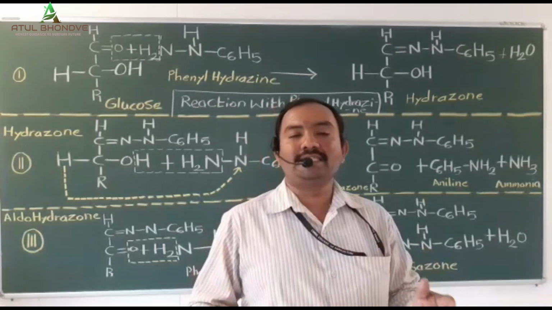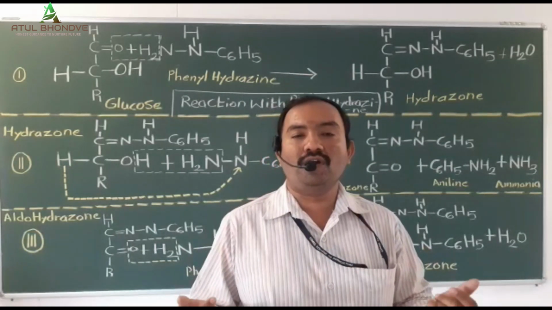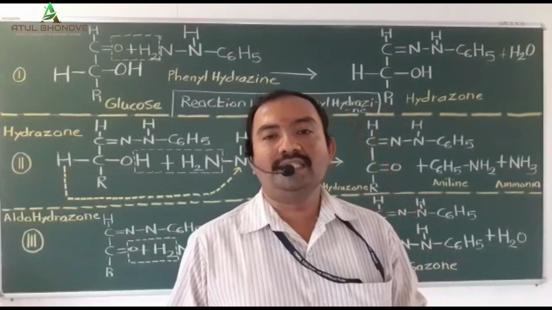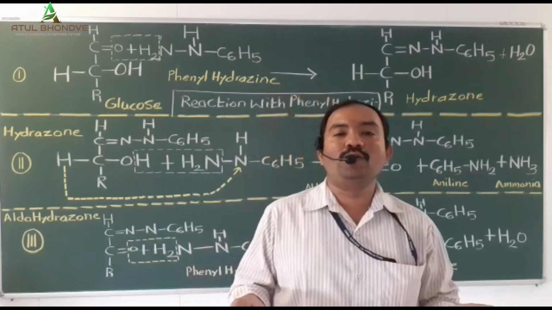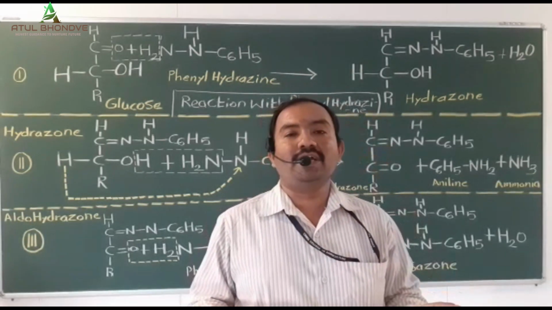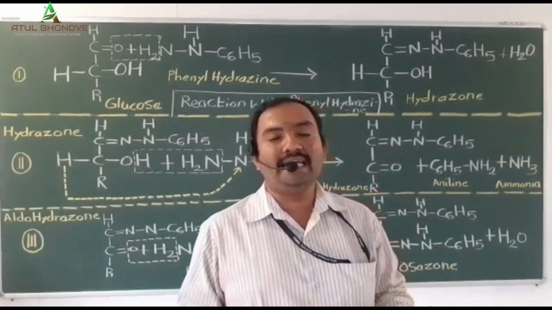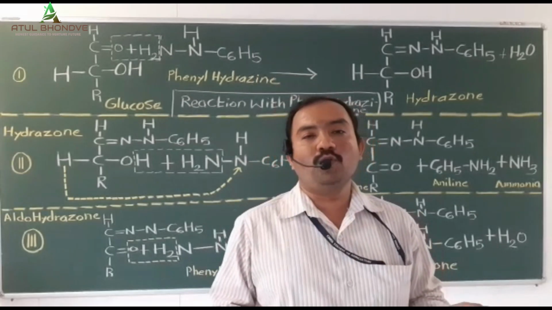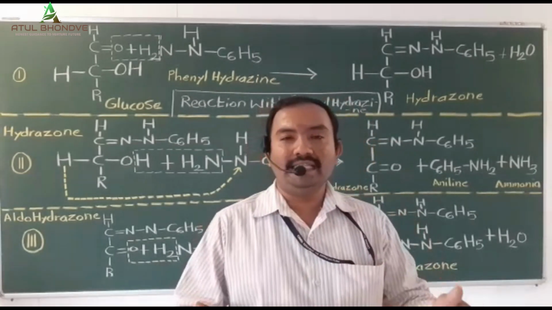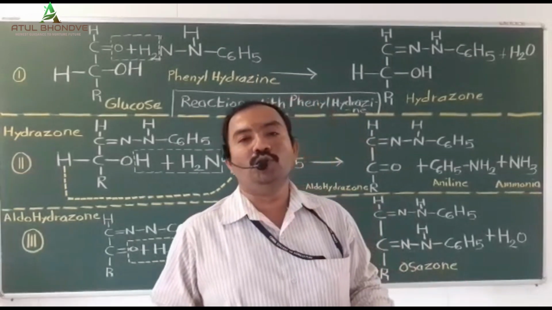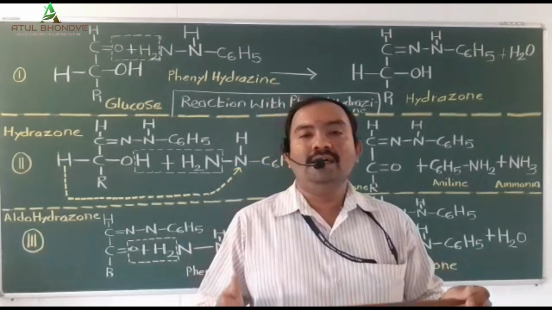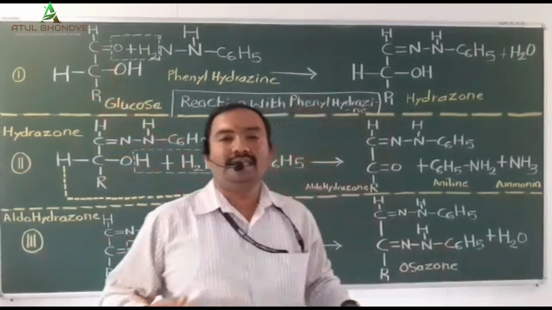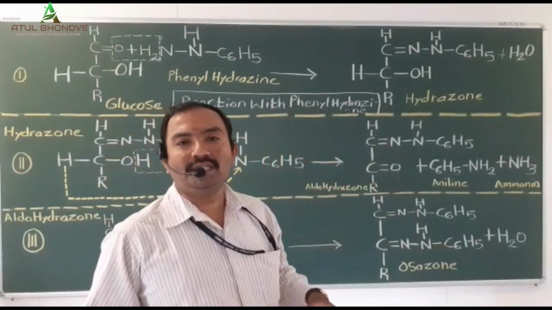In the baking industry, this reaction, the reaction of carbohydrate with phenylhydrazine, has tremendous importance. This reaction is carried out in three parts. For the sake of understanding and representing the reaction, instead of the complete chain of glucose, I represented only the carbons participating in the reaction, carbon number 1 and carbon number 2, and the rest of the glucose chain is represented with R. The complete reaction of osazone formation is in front of you.